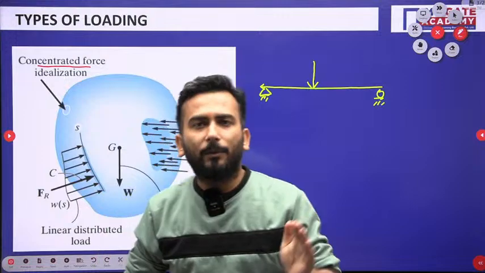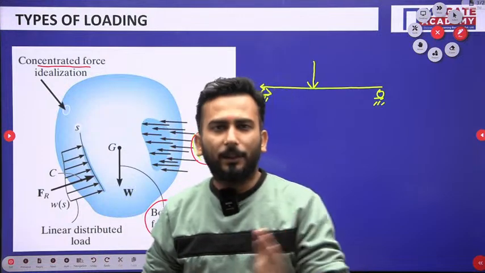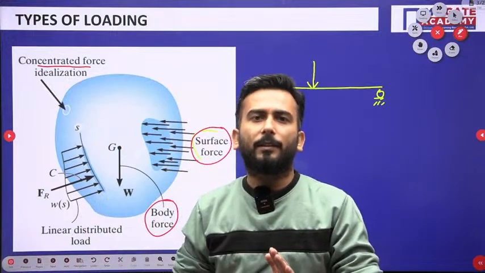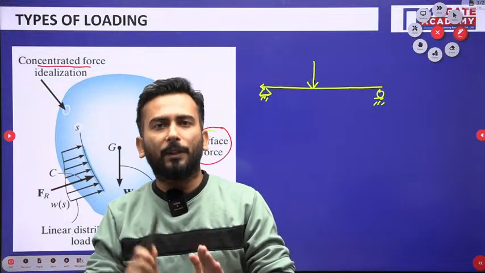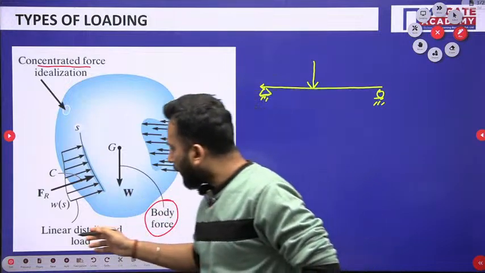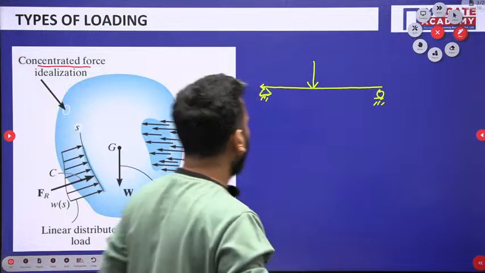Similarly, railways, rail wheels, when they move along the ground, that means it is a case of concentrated force that the ground is applying on the surface of the wheel. Now my dear friends, what is linearly distributed load? I will give you an example.